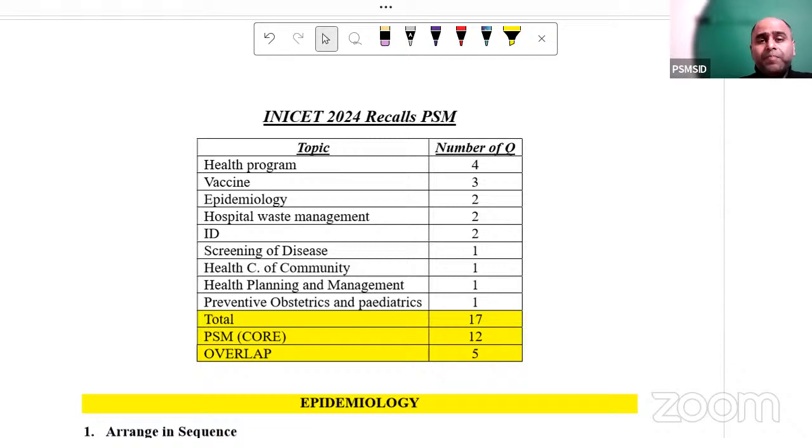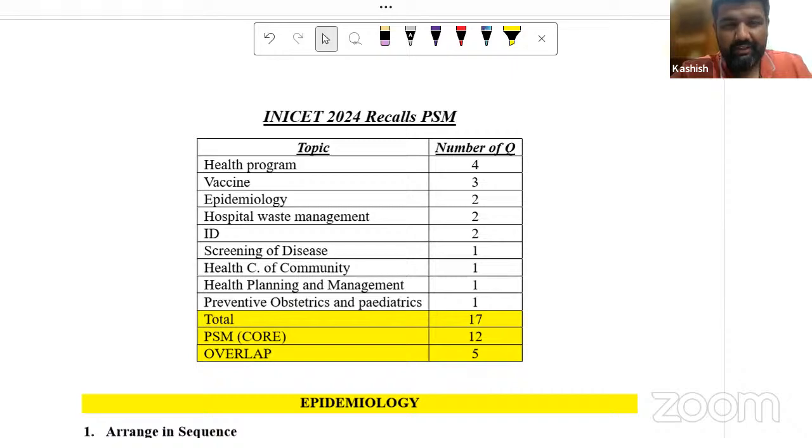In the core PSM, epidemiology was at 2 questions, whereas health programs was the major focus this time. Questions were moderate, except for a couple of questions where it was just about reading the options properly. Over to Dr. Kashish for the first round of questions, where he would be discussing the important topics of epidemiology and screening of disease, vaccines, and infectious disease. Over to you, Dr. Kashish.